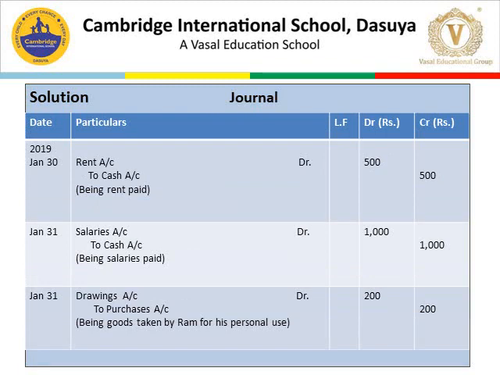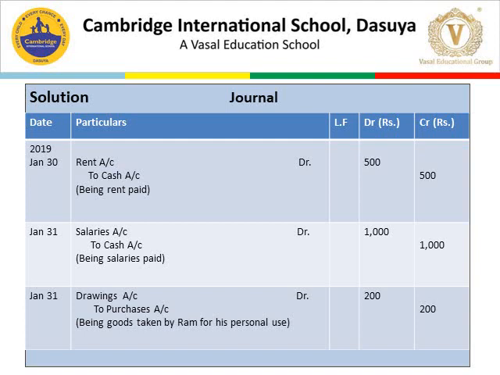January 30, paid rent. So the journal entry is rent to cash. Now, rent here is an expense. So increase in expense is debit. So rent account debit with 500 to cash. We are paying rent. Rent is paid through cash. So decrease in assets. Cash is an asset. So decrease in assets, credit 500. Narration is being rent paid.